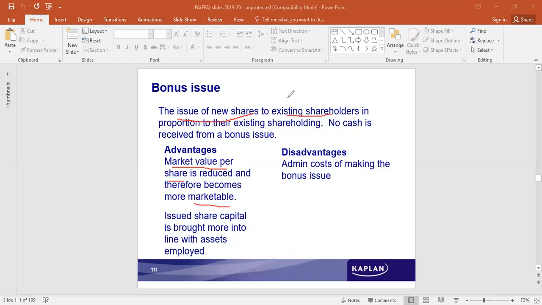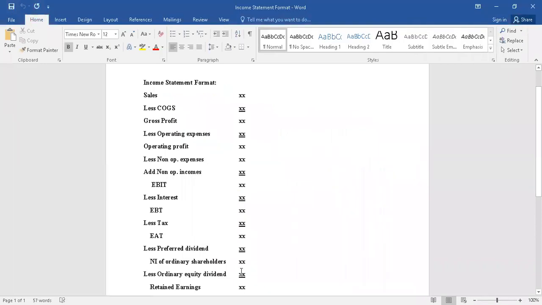As such, here also we see that a portion of the profit is distributed to the ordinary shareholders. The balance of it is retained. Even if it is retained, eventually it belongs to them.